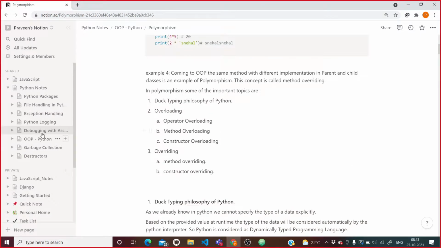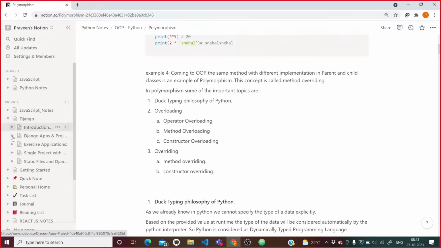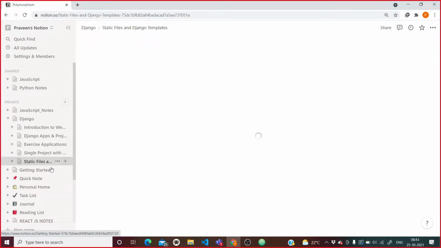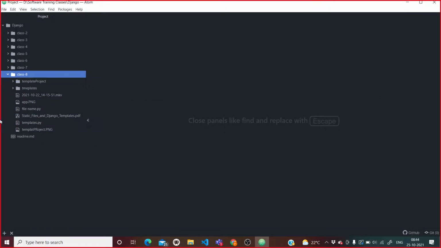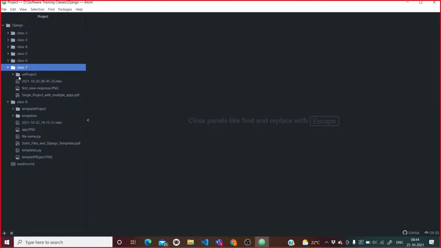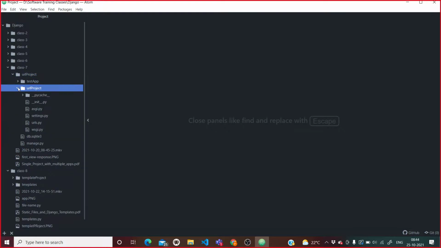So see, what was the complete process? I will revise once so that you guys can understand. Static files. What do you mean by static file? As of now, what we were doing, we were sending the response in the backend by mixing up HTML and Python code. But it is not a good practice, as it puts extra pressure on the developer to work in multiple technologies.